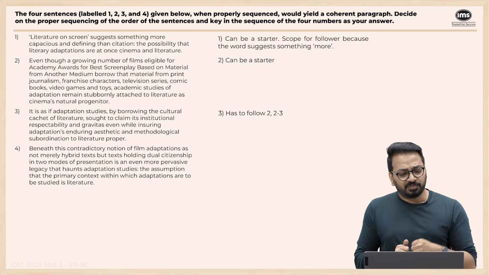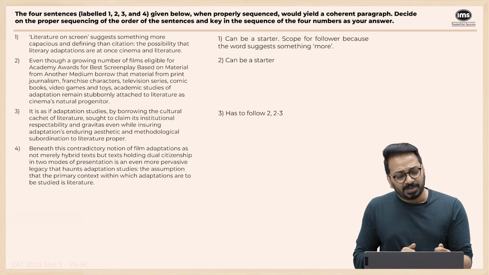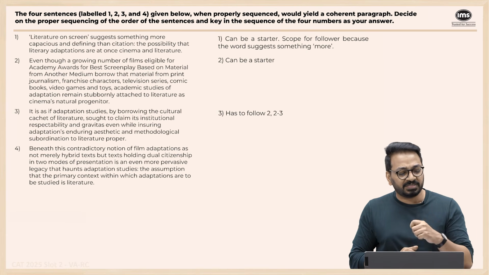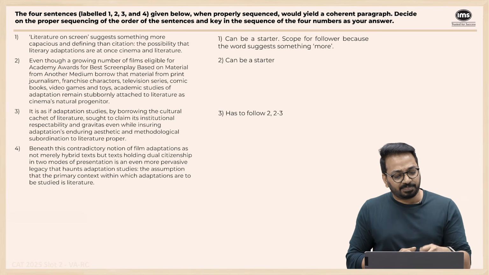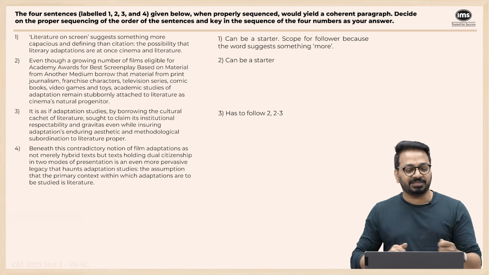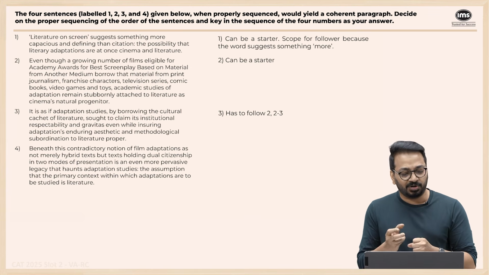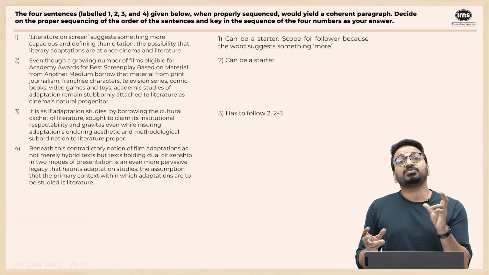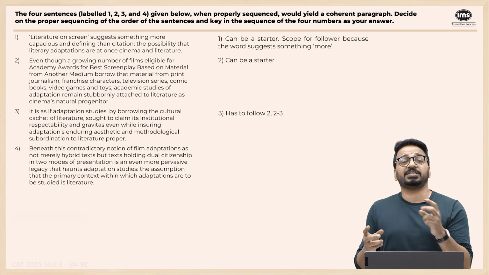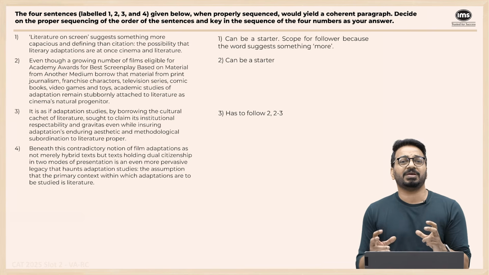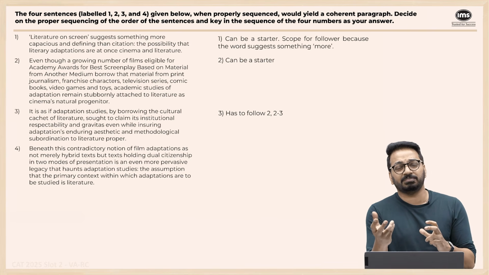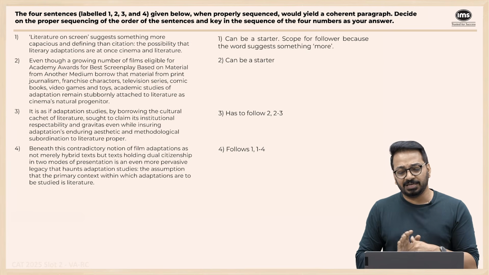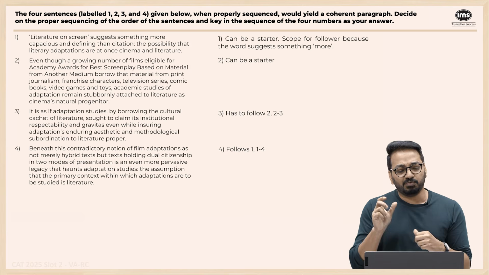"Beneath this contradictory notion of film adaptations as not merely hybrid text, but as text holding dual citizenship in 2 modes of representation, is an even more pervasive legacy that haunts adaptation studies: the assumption that the primary context within which adaptations are to be studied is literature." This dual notion is related to what? "Not merely hybrid text, but holding dual citizenship in 2." Dual notion refers to literature on screen, the first sentence, that it can be both literature as well as movies at the same time, right? So 4 is related to this dual notion. So 1, 4 is definitely a link. So 2, 3 is a link and 1, 4 is a link.